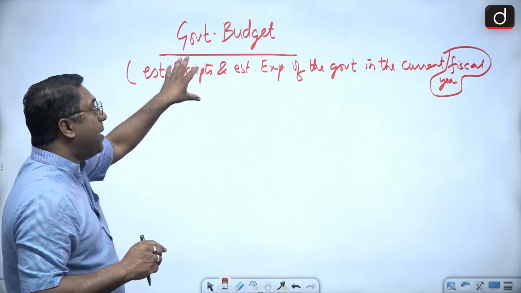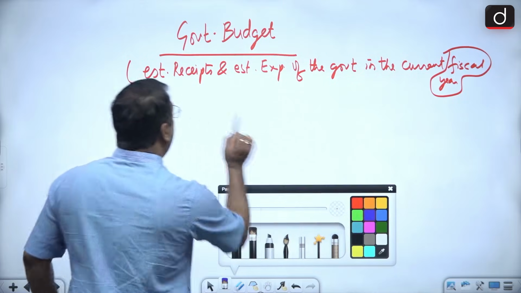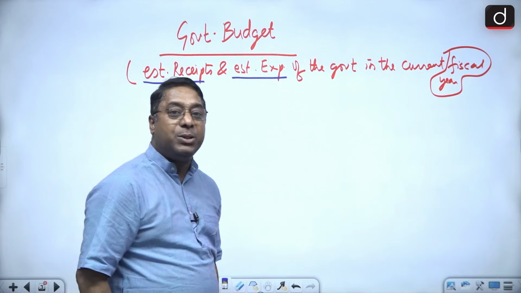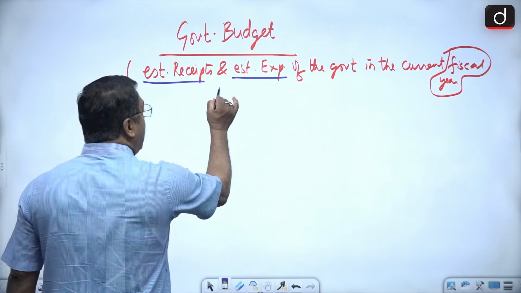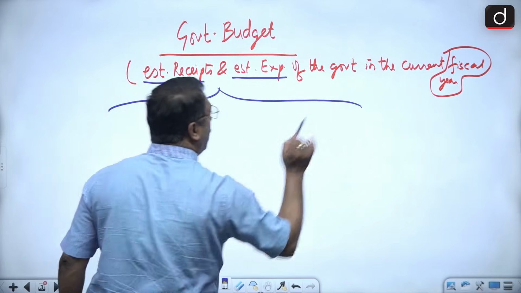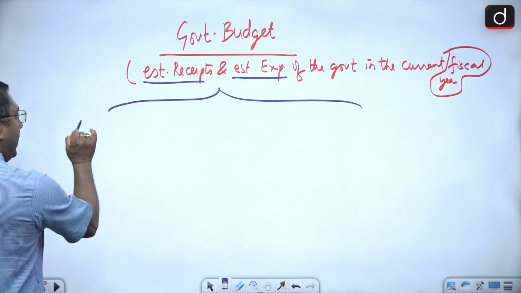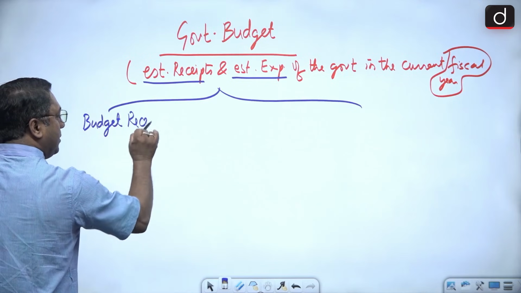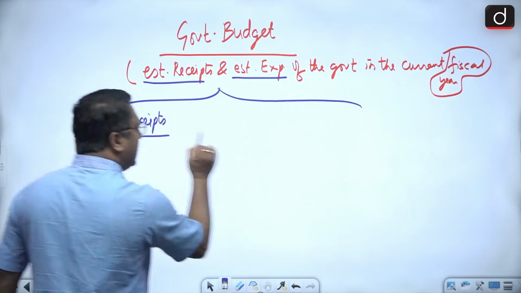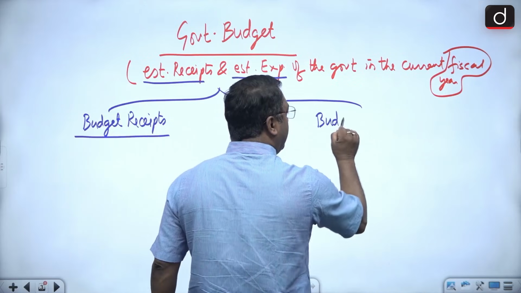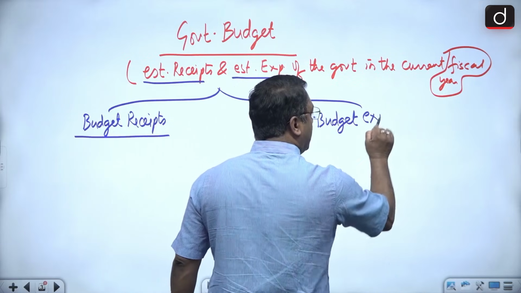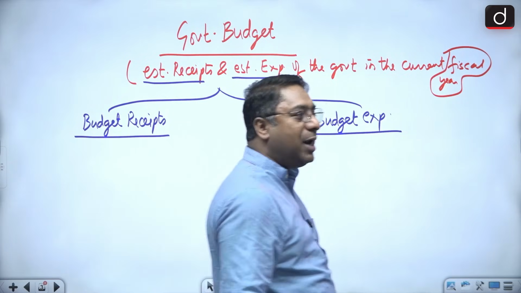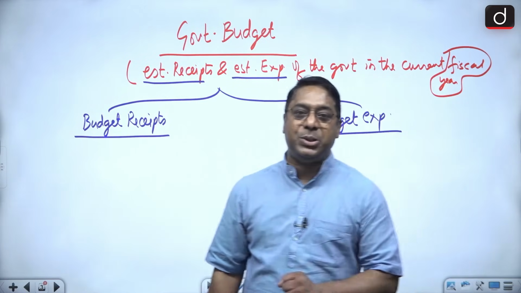So this government budget is estimated receipts and estimated expenditure. That means there are 2 components of the government budget. One is the budget receipts and the other one is the budget expenditure.